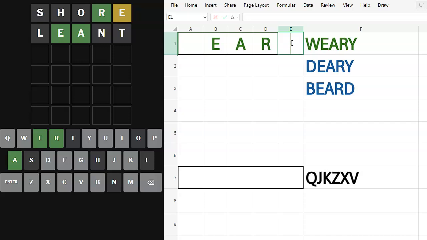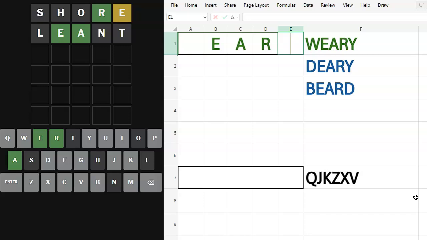Maybe an archaic spelling of hark? I don't think so. I think the archaic spelling of hark is H-A-R-K. I don't know. But I'm not going to put it in there. No, I don't think K works. No Z, no X, no C, no V, no B, no M. I don't think M. Hold on. No. Shoot. Weary, deary, beard. It's a weary deary beard.